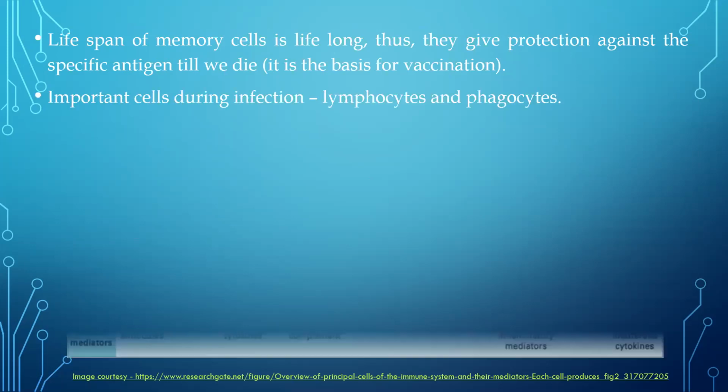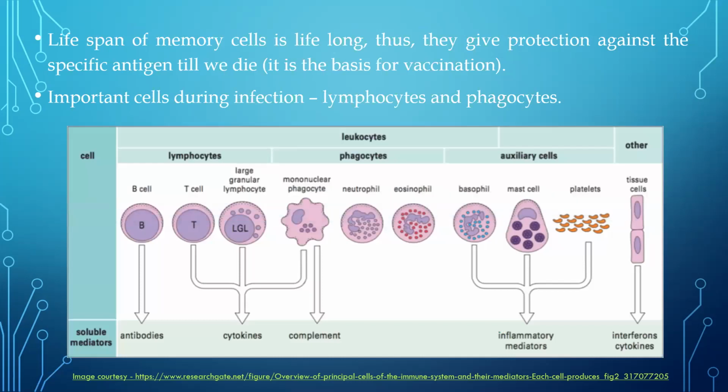Important cells during infections are the lymphocytes and phagocytes. I have already explained about lymphocytes, B cells and T cells. Phagocytes, I have told you about macrophages and neutrophils. Phagocytes means cell eating. So these cells are going to eat the pathogen and remove it from the body. You can go through this particular picture later on. These are the different types of immune cells that we have inside the body and the type of functions they're going to mediate.